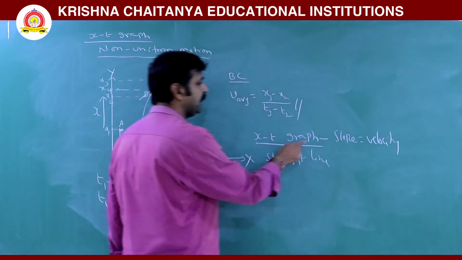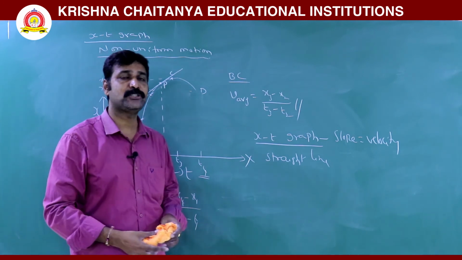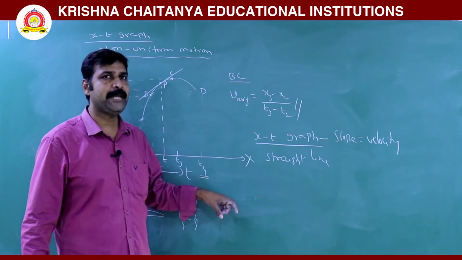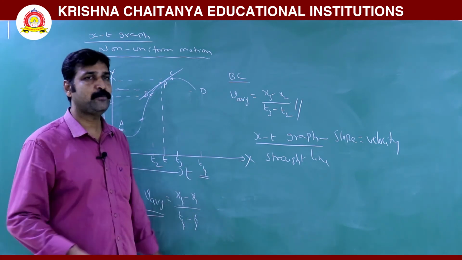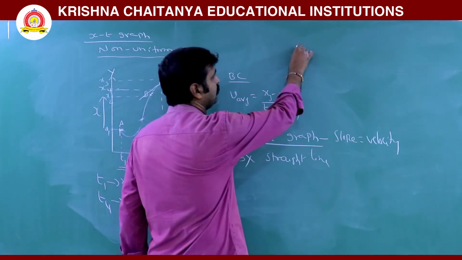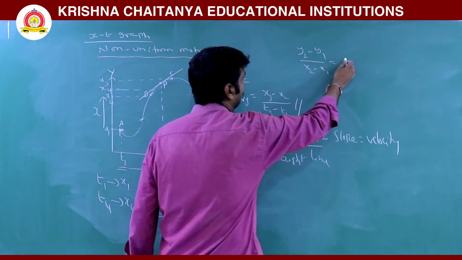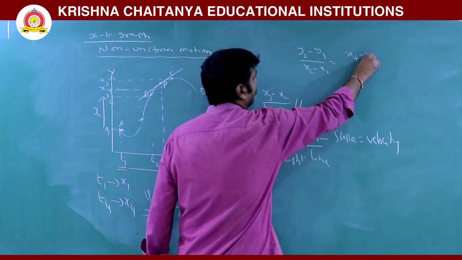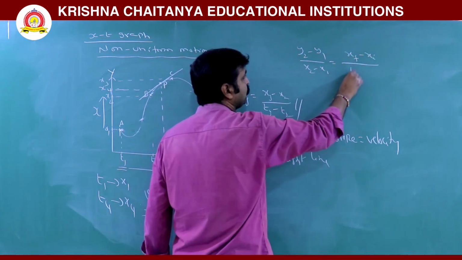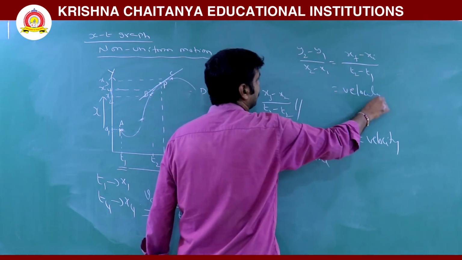Remember this one: on the y axis y2 minus y1 is x2 minus x1, positions, and on the x axis x2 minus x1 is t2 minus t1, time intervals. Generally slope is y2 minus y1 by x2 minus x1. For position time graph, on y axis we have positions, on x axis we have time intervals, which gives velocity.